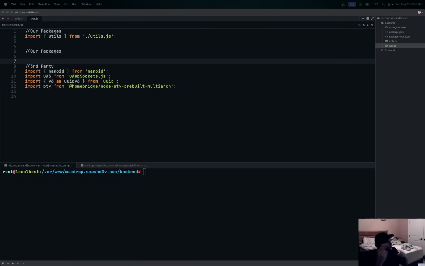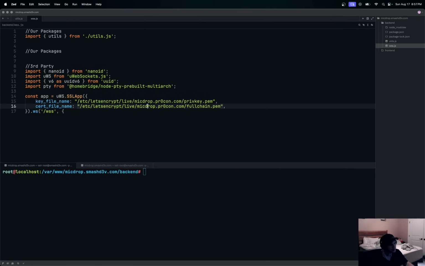Now we want to actually start creating the WebSocket server. With uWebSockets, what we need to do is something like this, right? I'm going to change this one to this server though, and we'll change this right here. Okay, so now we're open on our WebSocket server. We got that open. We're going to need open, and we'll fill these in later.